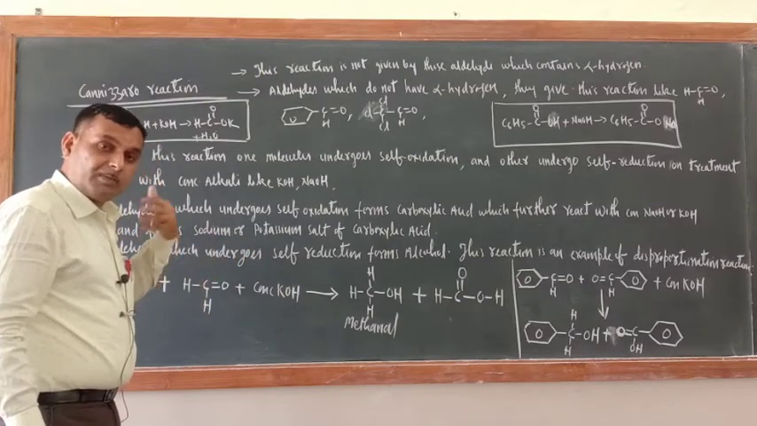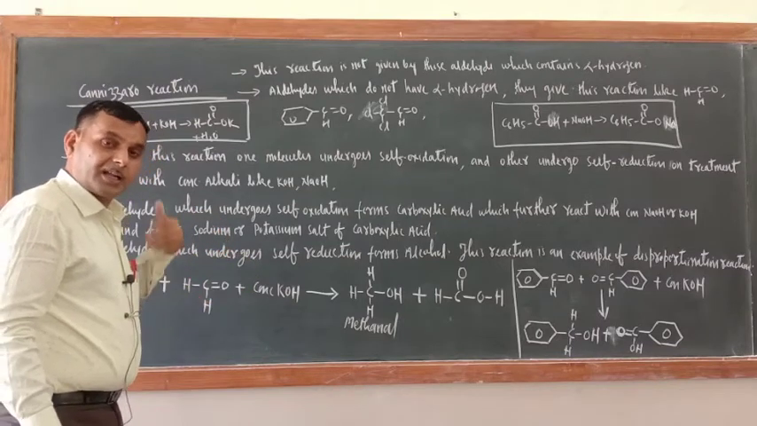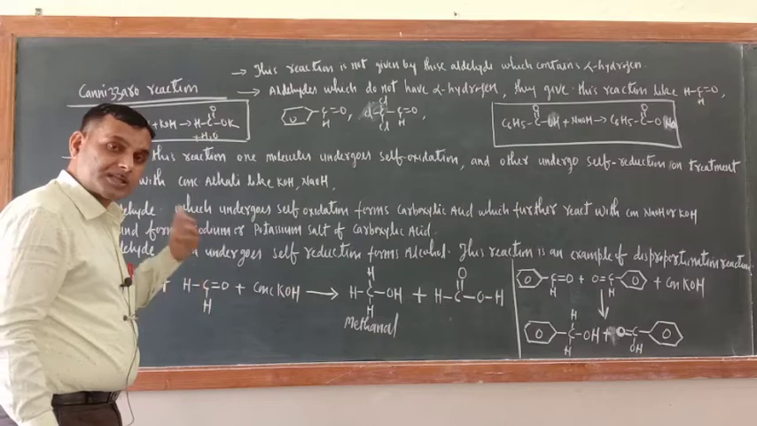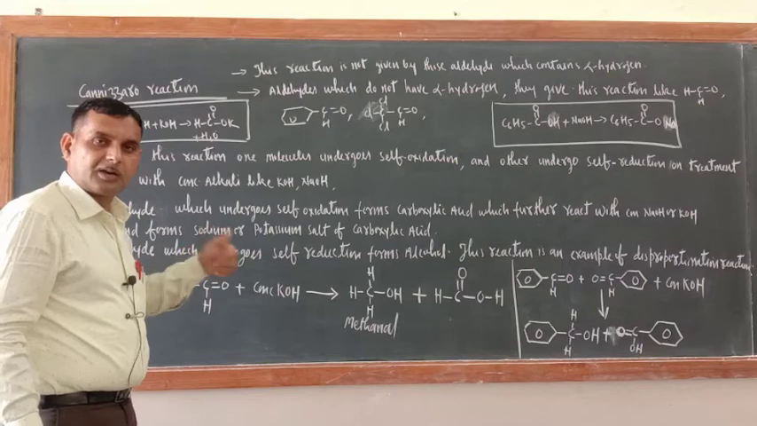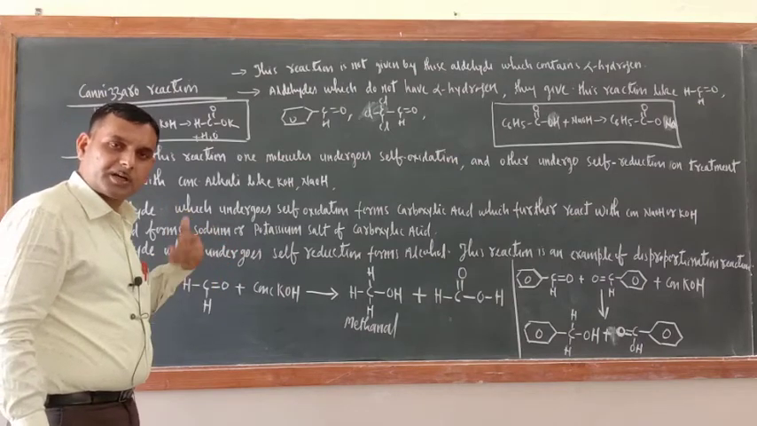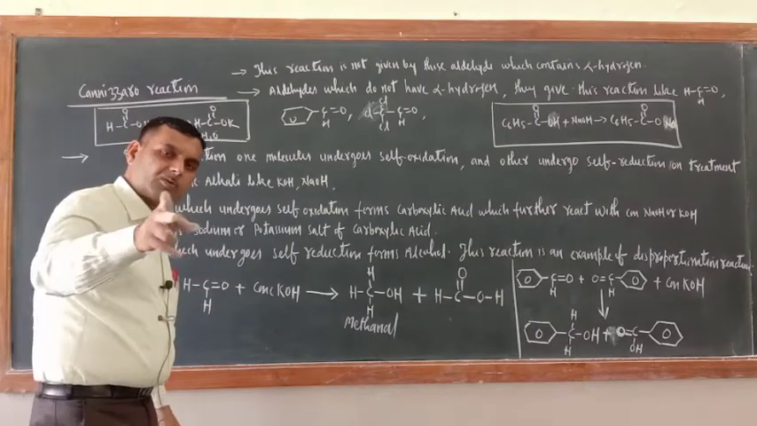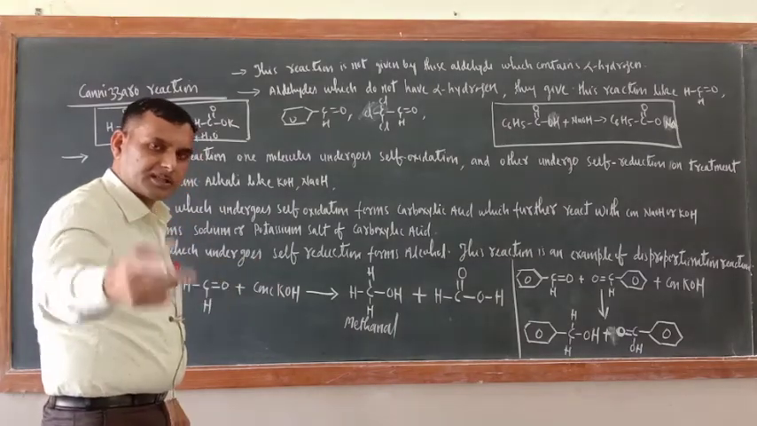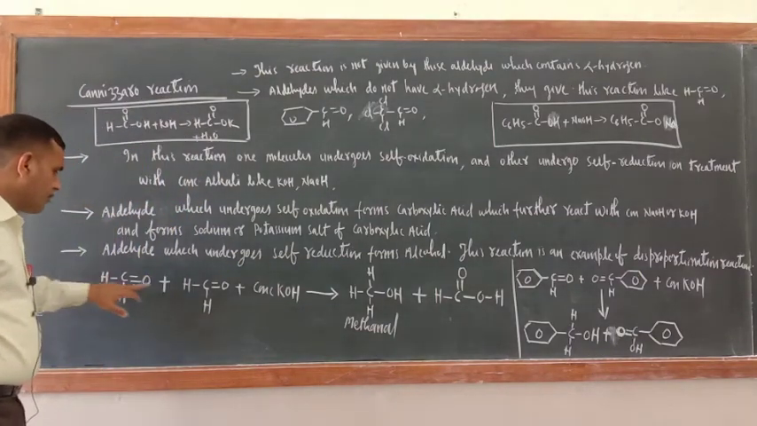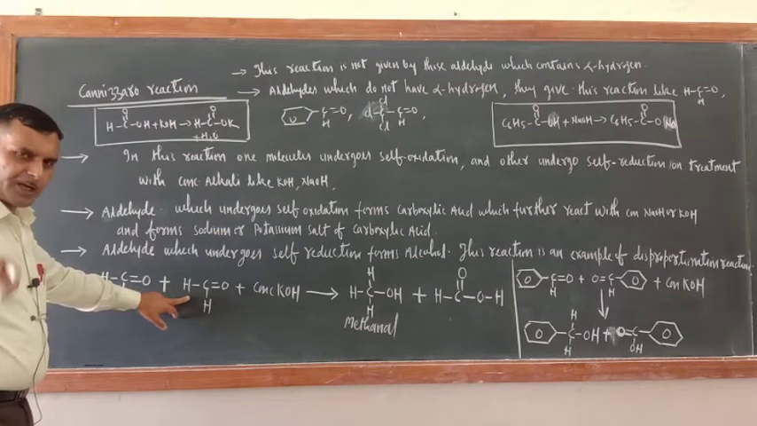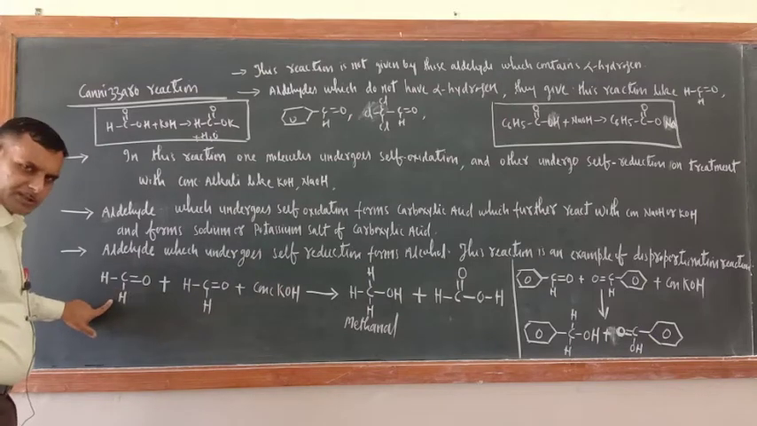The molecule of aldehyde undergoing oxidation will form the carboxylic acid, and the molecule undergoing reduction will form the alcohol. What is the reduction product of aldehyde? Alcohol. What is the oxidation product of aldehyde? Carboxylic acid. Correct or not? Okay, just see here. You have to take two molecules. This is formaldehyde, this is formaldehyde. Suppose this one undergoes reduction.